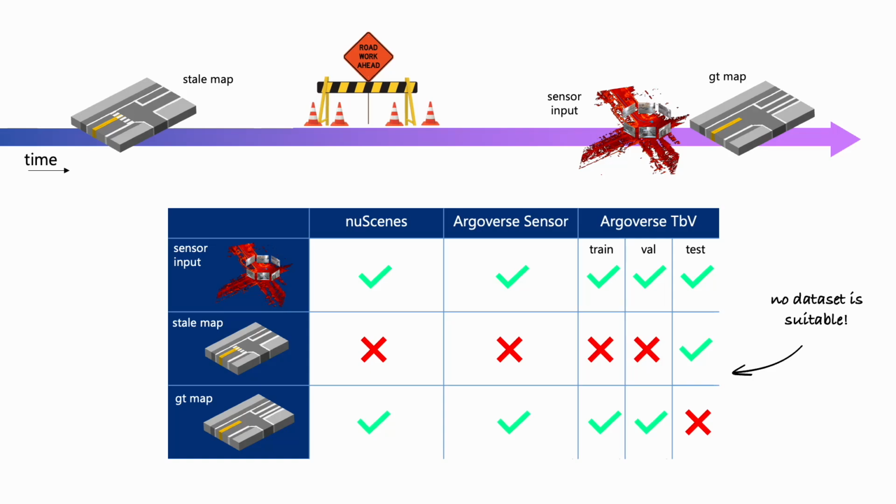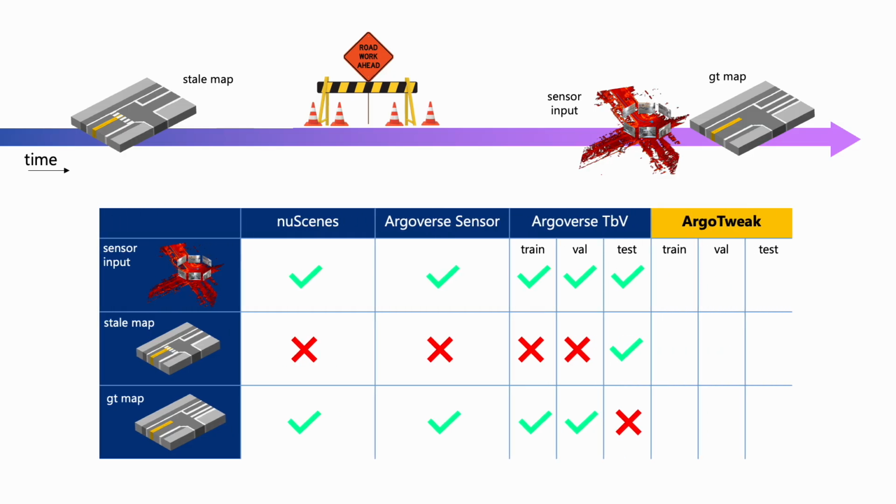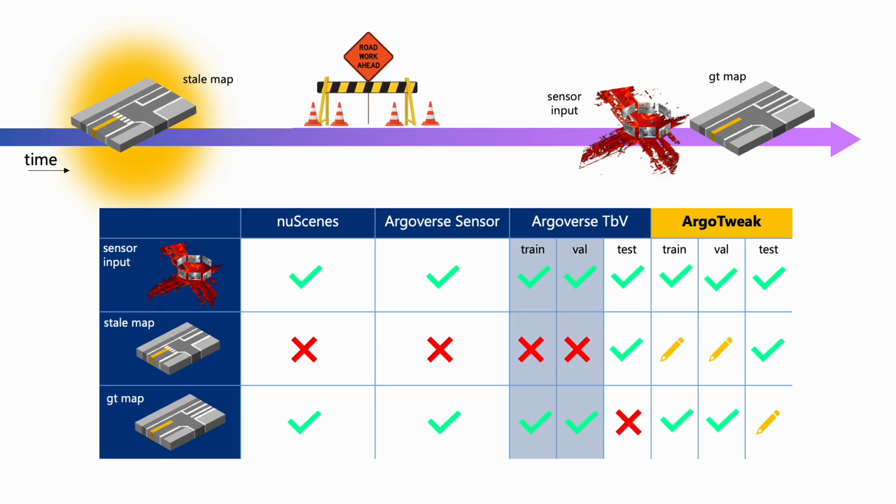That's why our first major contribution is the ArgoTweak dataset. We built on top of Argoverse's Trust but Verify split. For testing, we use stale map features plus sensor input while re-annotating the missing ground truth maps. Since stale maps are rare and don't exist for training and validation, we create synthetic ones by hand with high realism.